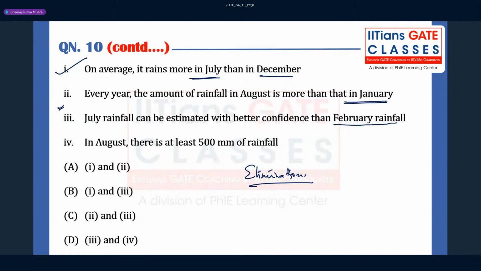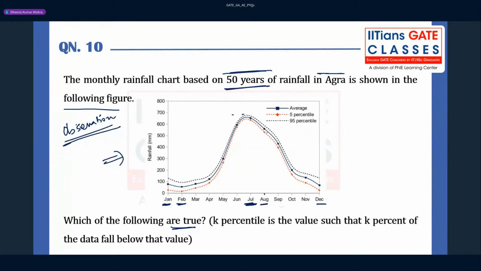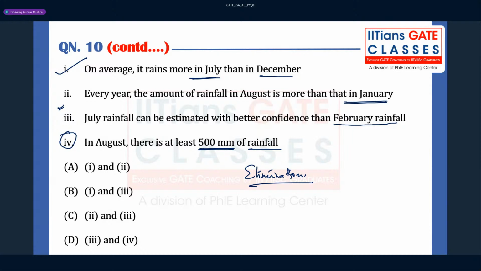In August, there is at least 500 of rainfall. August is this, and if you go up, guys, it is not 500, it is larger than 500. So option D of this statement is wrong. Wherever this statement is present, you can just remove that. Fourth is present here, right?